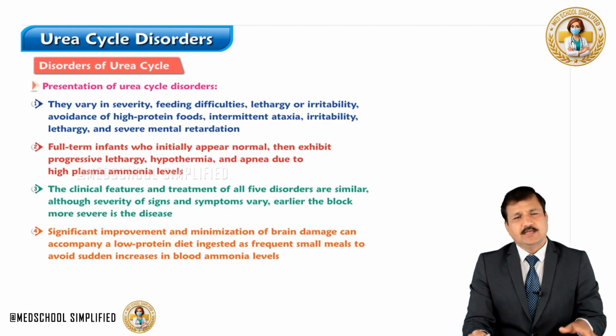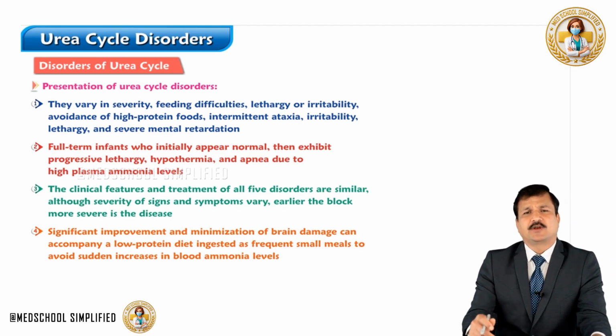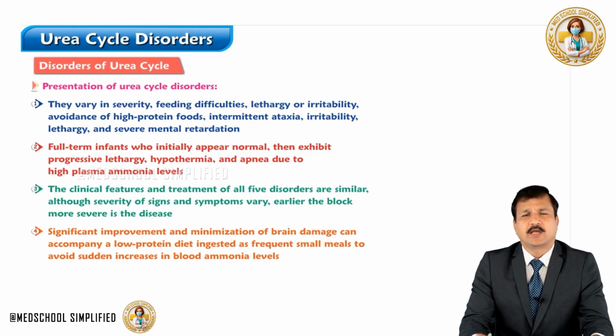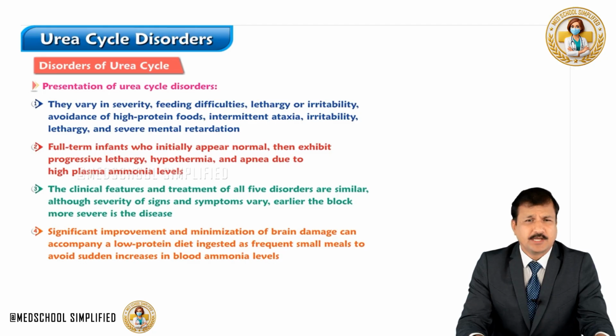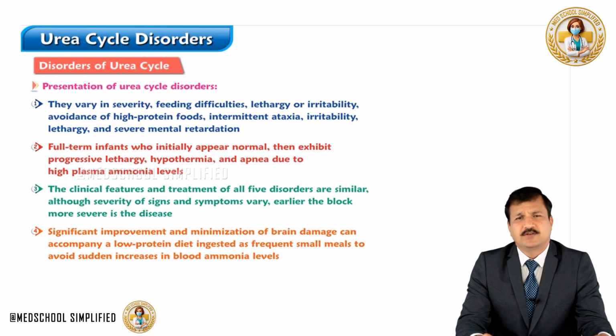So they can vary in severity as they go from number 1 to number 5 reaction. Obviously, in the number 1 reaction, ammonium ion is free and is condensed with bicarbonate to make carbamoyl phosphate. If there is a deficiency of CPS-I enzyme, the very first enzyme in the urea cycle, it will give rise to the most severe hyperammonemia. So as you go from number 1 to number 5 enzyme deficiency in urea cycle, the severity of disease will decrease.